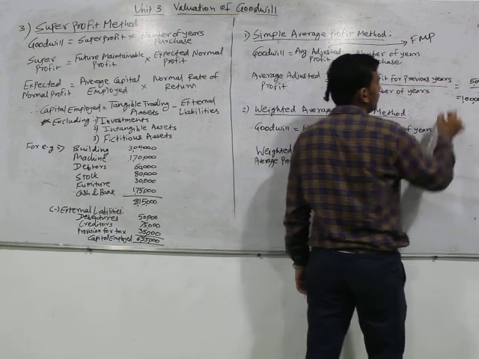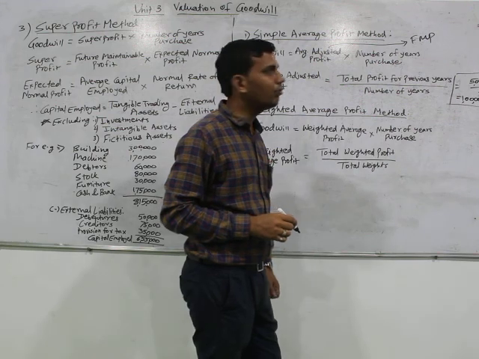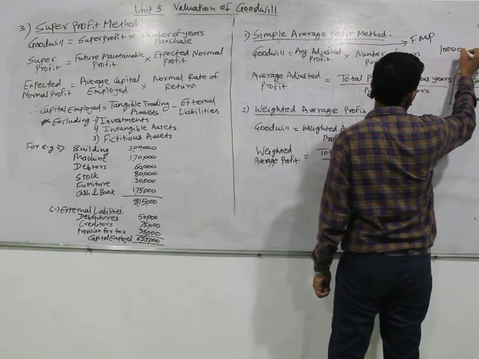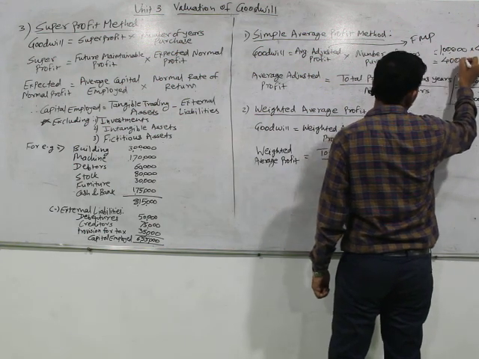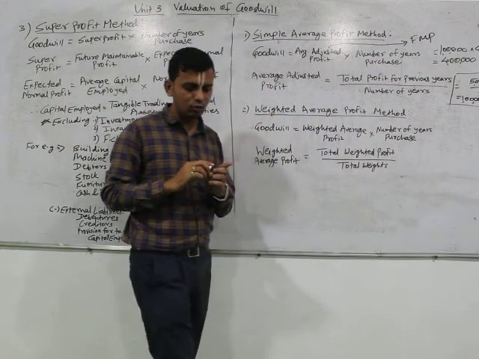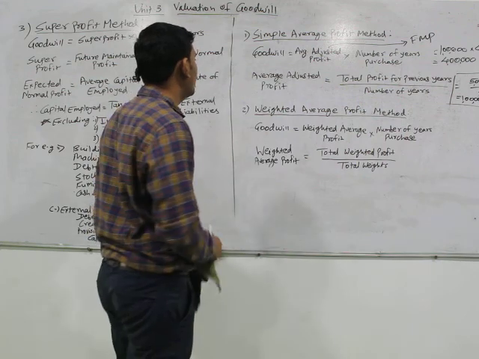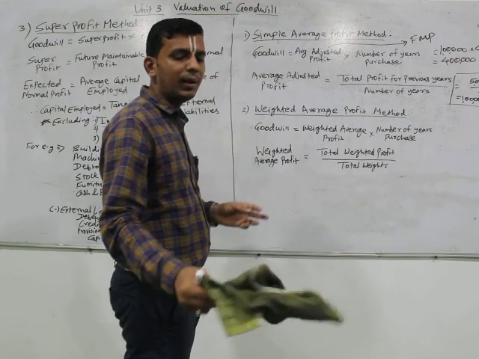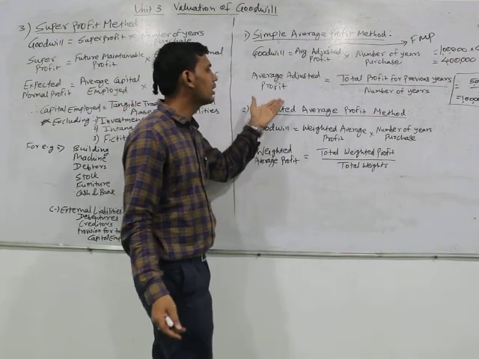This is how we need to calculate average profit. Once we have calculated it, 1 lakh into number of years of purchase, which is 4, gives a goodwill valuation of 4 lakh. This is how simple the valuation of goodwill is in unit number 3 of our syllabus. This is how the simple average profit method works.